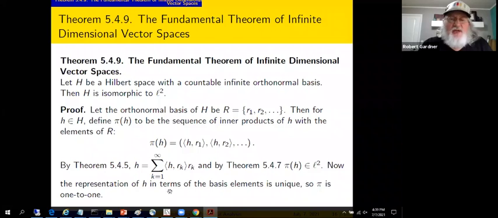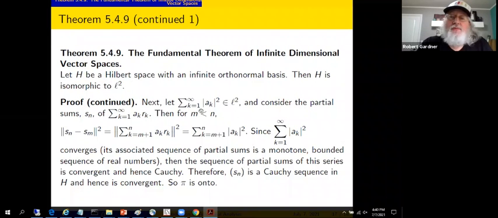Well, now this representation of H in terms of the basis elements is unique. Bases give unique representations of vectors with respect to those bases. So for any given H, the coefficients are unique, and so the entries in this sequence are unique. In other words, pi is one-to-one. You put two different vectors in, you'll get two different series out. They have to differ in some entry. So there's the one-to-oneness. We're left with onto and preservation of inner product.